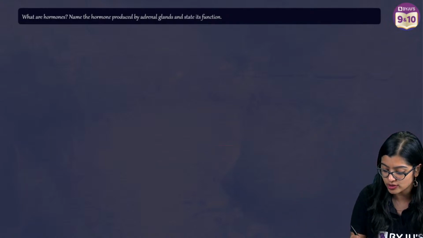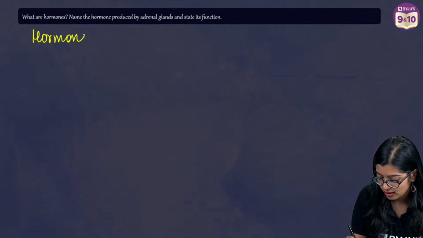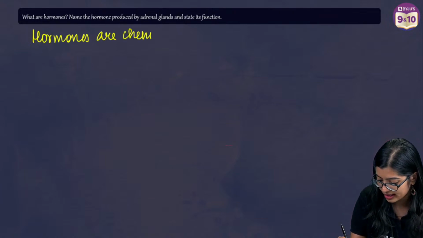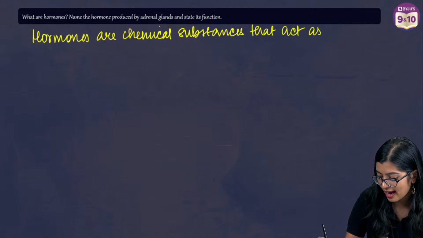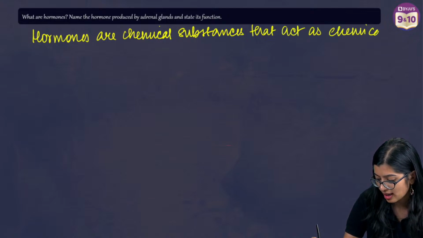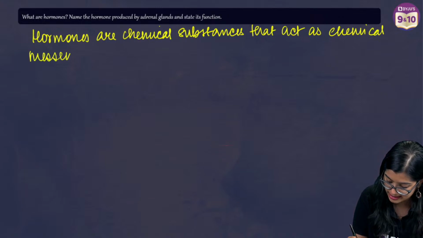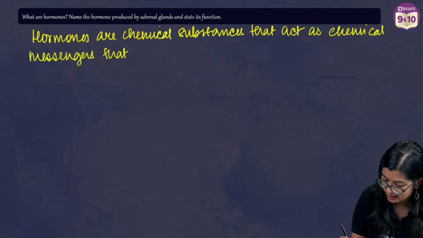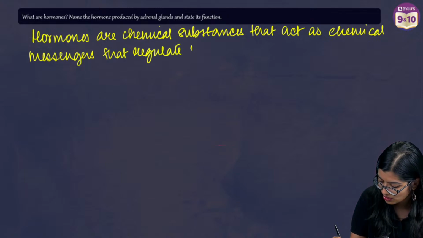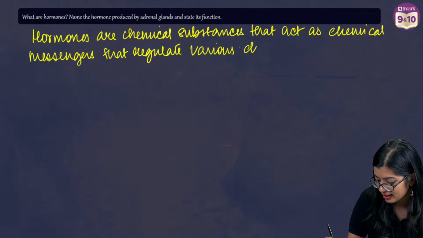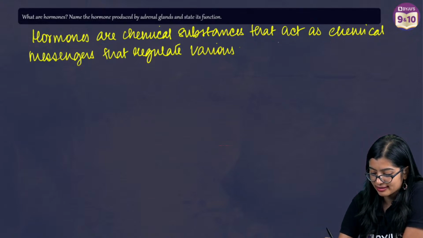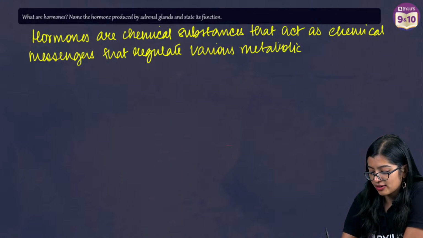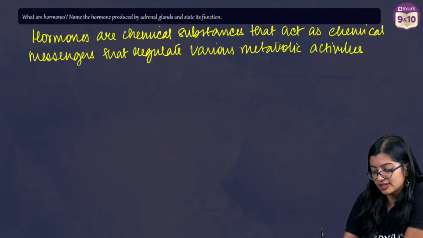So what are hormones? Hormones are chemical substances that act as chemical messengers that regulate various chemical activities, or you can say various metabolic activities, right? So you can say that they regulate various metabolic activities.